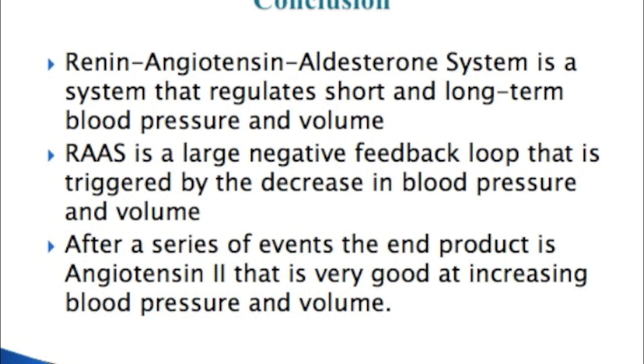So in conclusion, the renin-angiotensin-aldosterone system is an essential system of our body that involves an interaction between many organ systems of our body to maintain homeostasis of blood pressure. RAS regulates short and long-term changes. This system is very important. A problem with the renin-angiotensin-aldosterone system may lead to serious renal and cardiovascular disorders.